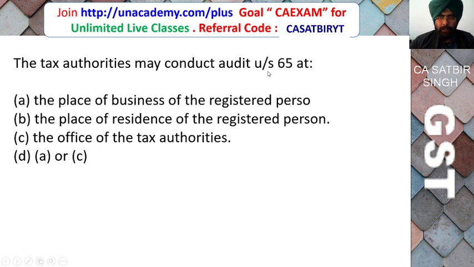Tax authority may conduct audit under section 65 at the place of business of the registered person, the place of residence of the registered person, the office of the tax authorities, A or C. The correct answer is either at the place of business of the registered person or at the office of the tax authorities. Audit can be conducted there.